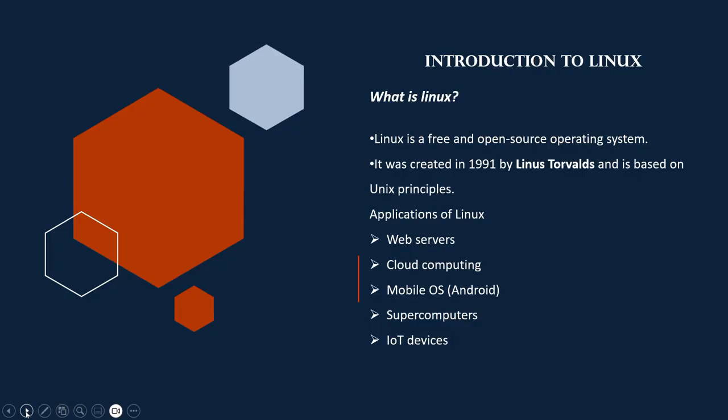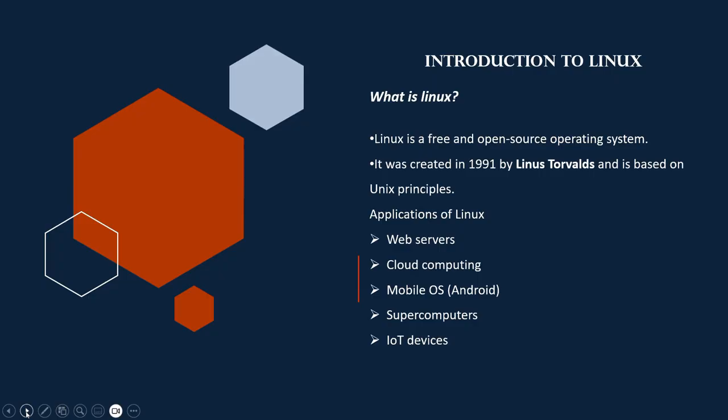First, what is Linux? In our home, we have our own desktop where we use Windows OS. Likewise, there is also another OS called Linux. Linux is nothing but a free and open source operating system which was developed by Linus Torvalds in 1991, which is based on the Unix principle. We can say it in simple terms as a smaller and modular core program. It is like a kernel program, which could be further developed into an OS. For example, there are several OS which are developed based on the Linux kernel, the core program.